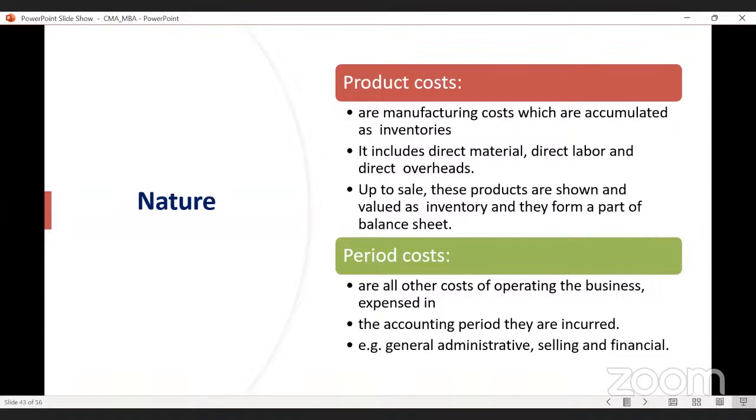Is it okay? Did you understand? Yes, sir. Sir, can we say product cost is direct cost and period cost is indirect cost, sir?